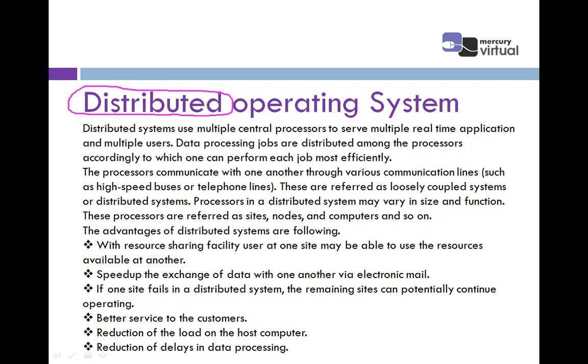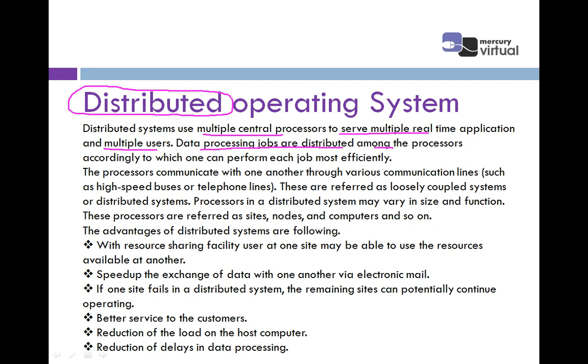Distributed systems use multiple central processors to serve multiple real-time applications and multiple users. In simple terms, a distributed system uses more than one central processor. Central processor means it is common to more than one person.